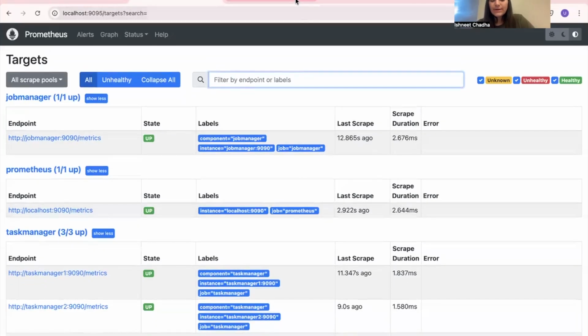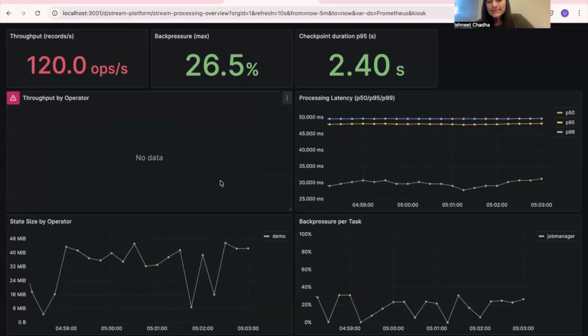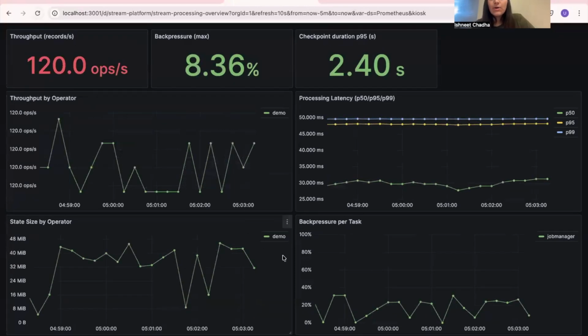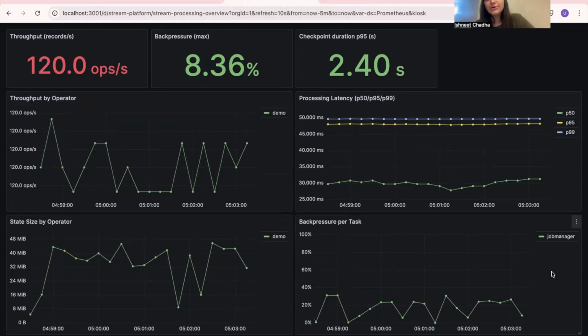Finally, I'll move to the Grafana monitoring dashboard. This is a consolidated view of the platform in real time. As the demo job continues to run, all of these charts are live and continuously updating, which gives us a very clear picture of how the streaming engine behaves under load and during operations.